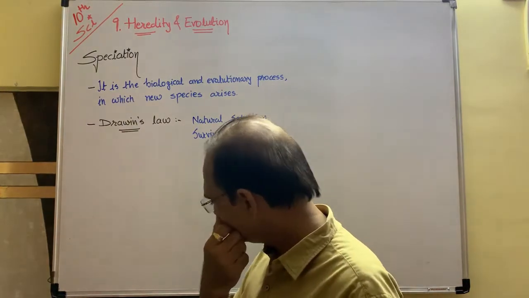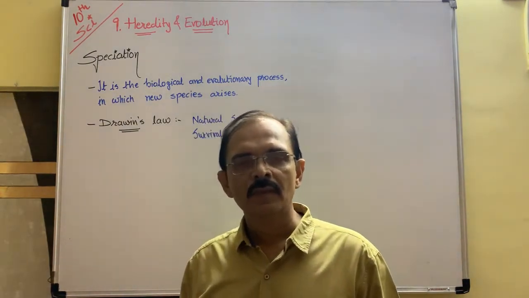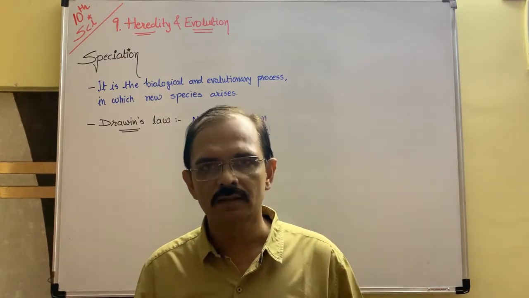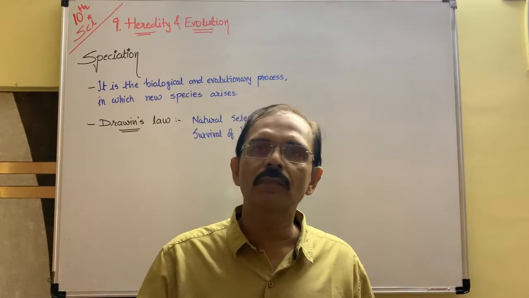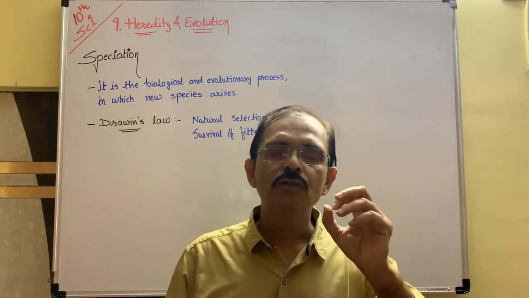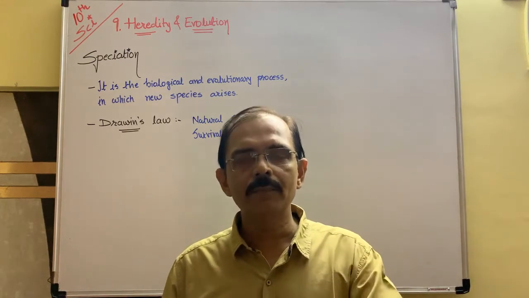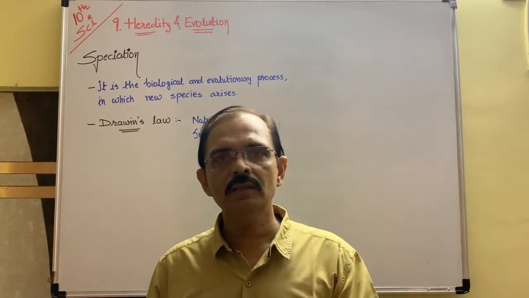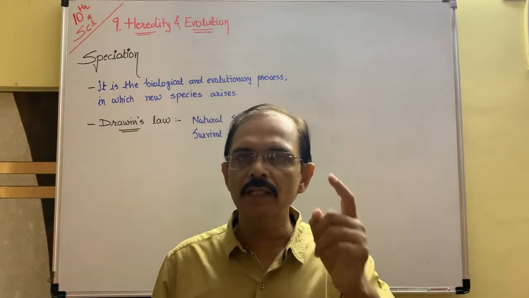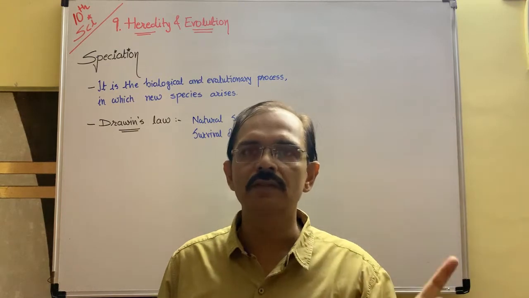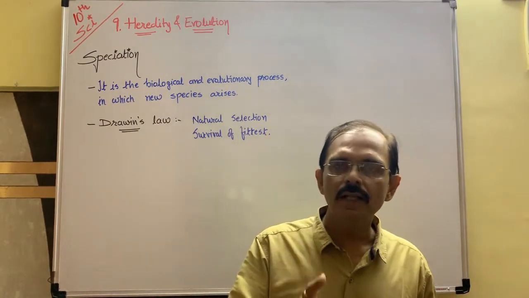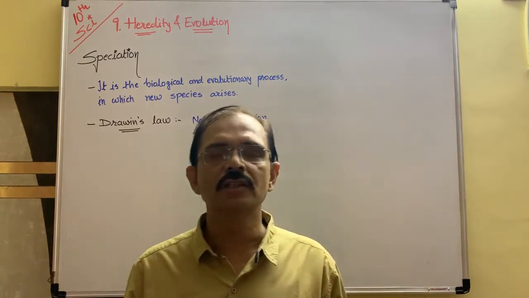So first, what is natural selection? Darwin said that if you want to live on the earth, if any creature or microorganism wants to live on the earth, then you must be able to adapt to your environment. You must be selected by nature, and nature selects only powerful persons. Person means creature. Nature selects only powerful creatures.